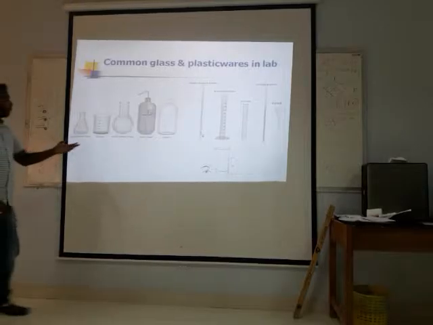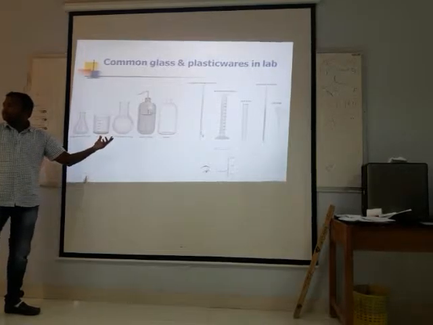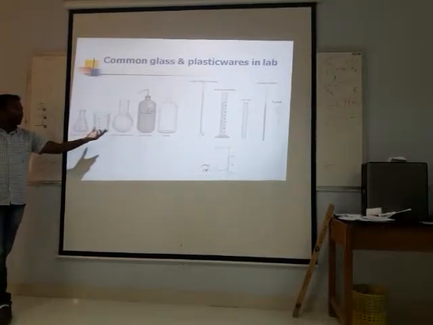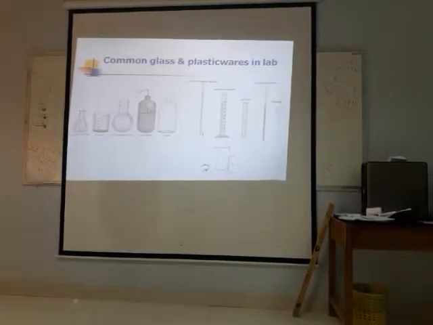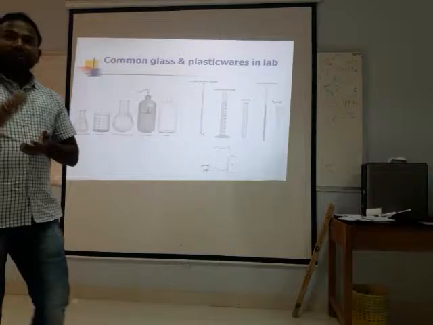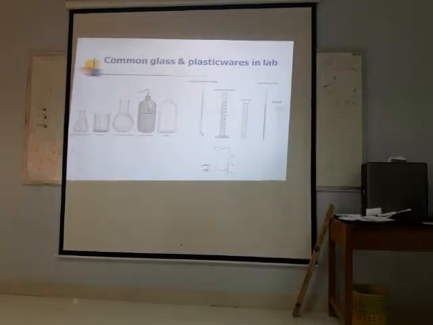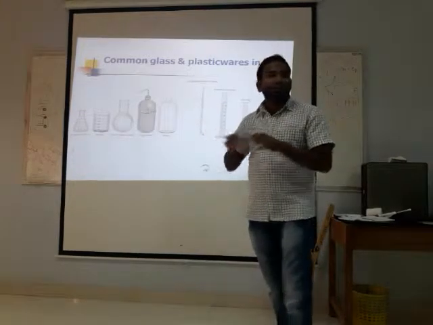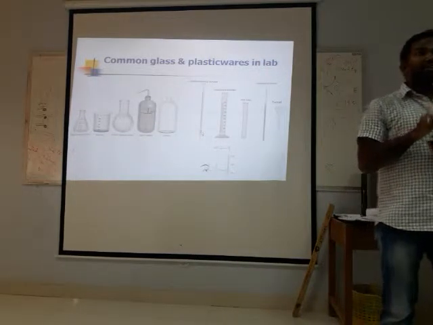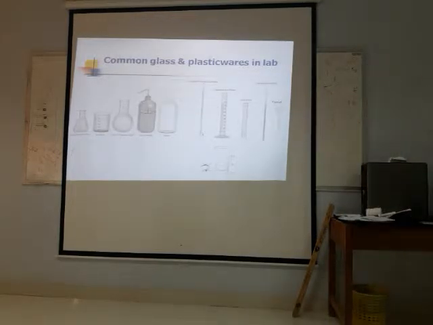And what about the round bottom flask? This is also a flask, and this is also a flask. What is the difference? Both are used to mix, but the round bottom flask can sustain high temperature. It will not break until 70, 80 degrees like that. If you need to heat reagents more, a flask or beaker will break easily, so in this case we have to use the round bottom flask. It is a thick one compared to the remaining two.